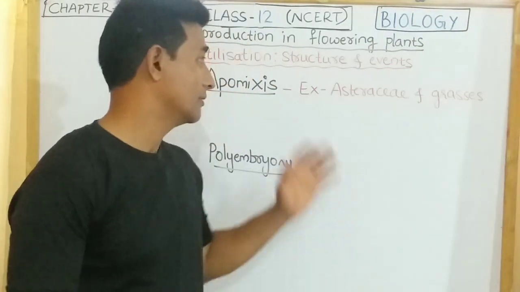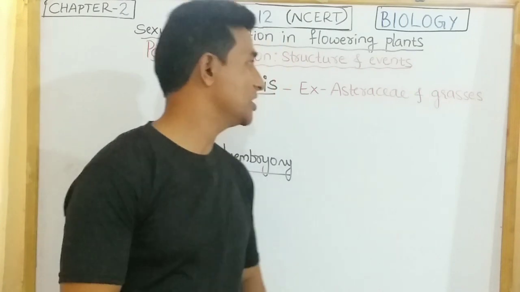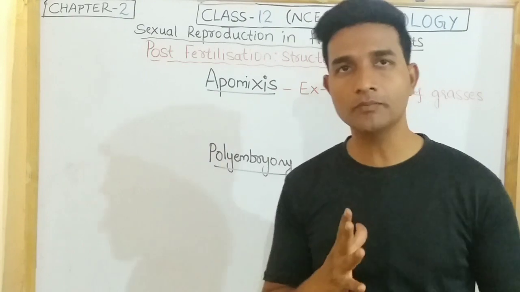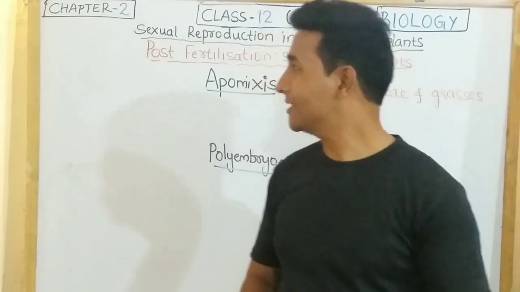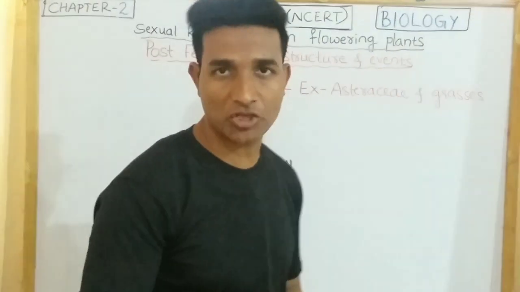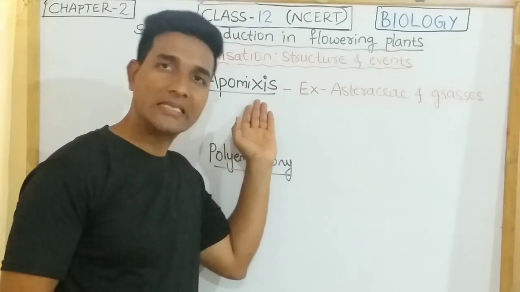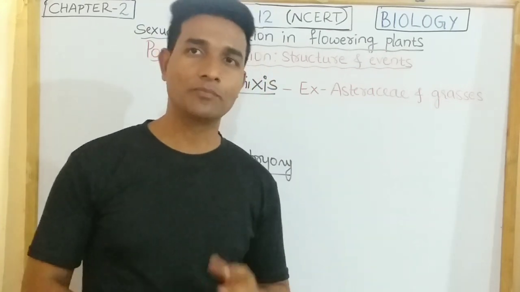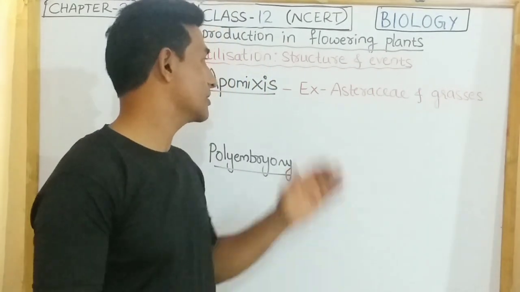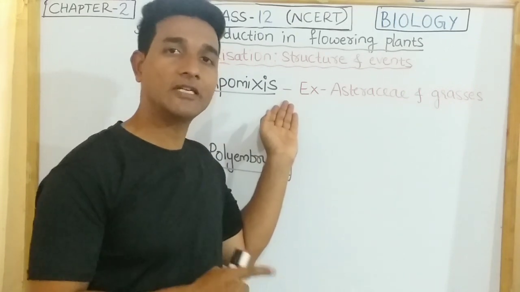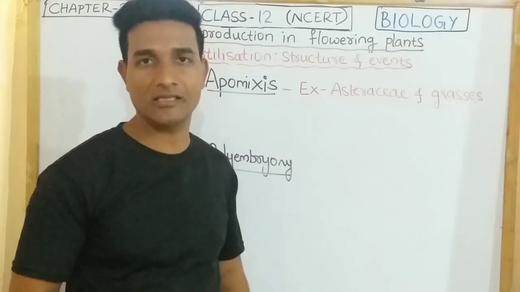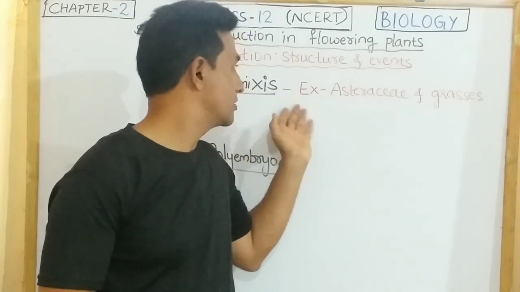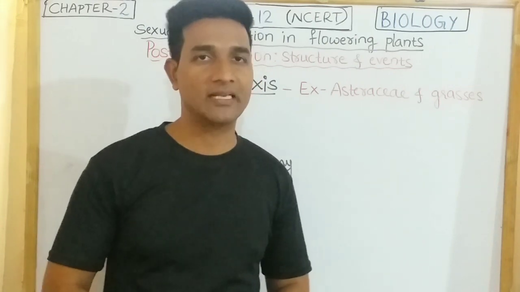Apomixis. Here in some species of Asteraceae and grasses, they have evolved a special mechanism to produce seeds. So the seeds which are produced without fertilization are called as apomixis. So this is a form of asexual reproduction that mimics sexual reproduction. Actually here there is no fertilization, but still the plants of these have a capacity to produce seeds, and so it is called as apomixis.